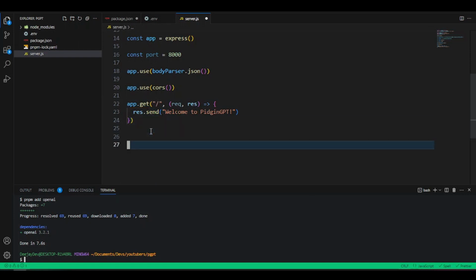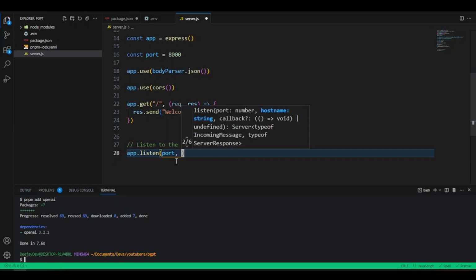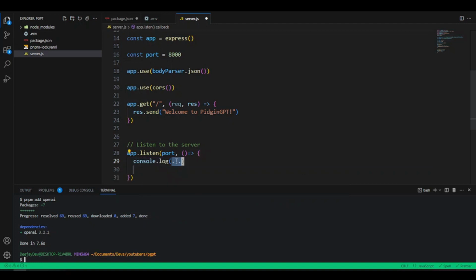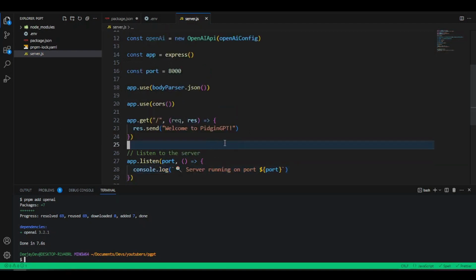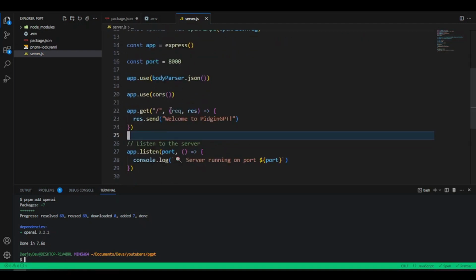And just underneath here, we want to listen to the server's port. Let me add a comment for now. And here, we start listening to our server. So we say app.listen. Inside here, the first parameter is our port, so at this port 8000 we pass that port in there. And the second parameter, of course, is a callback function. And then we just console log something here. So if we run our localhost and we hit this URL here, we will get this message back.